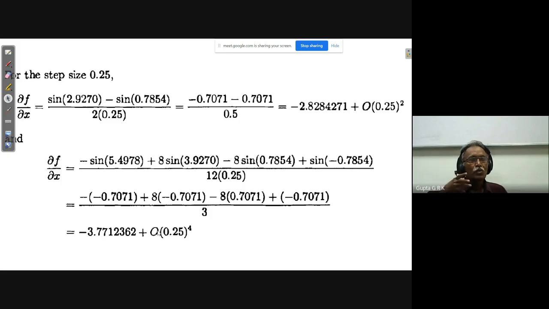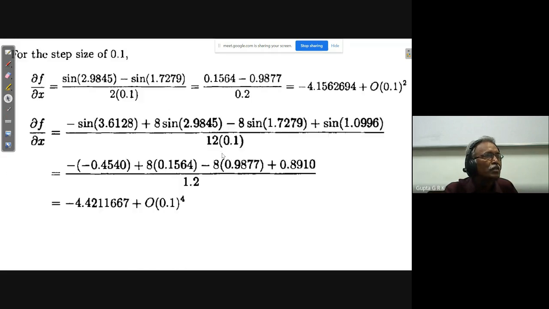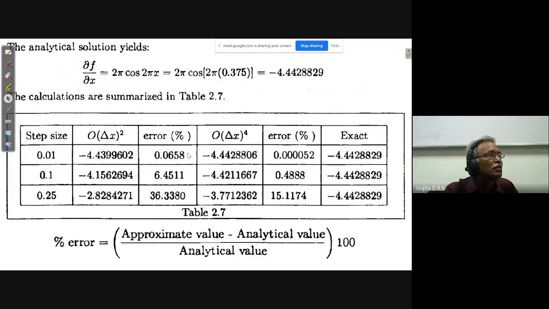So I should have the actual value. True value I can always find out, isn't it, using a calculator? Because if you substitute x equal to 0.375 here, I can directly get what is f(x) at that point. And ∂f/∂x for sin 2πx is 2π cos 2πx. So this is the analytical derivative. Here I can substitute x equal to 0.375, and I can directly get the exact value of the first order derivative at 0.375.